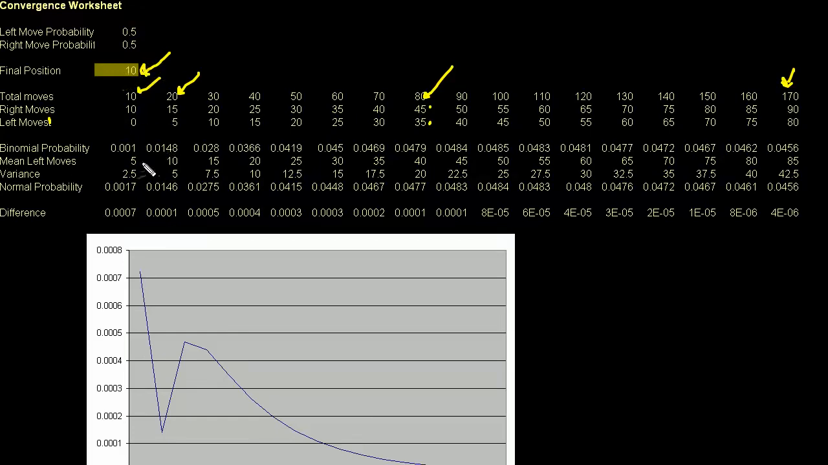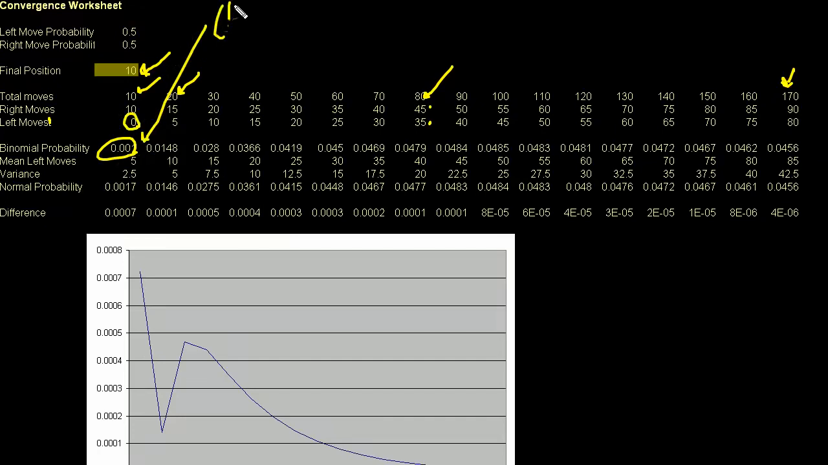And what I want to show you is that as you take more and more moves, the normal distribution becomes a better and better approximation for the binomial distribution. So right here, this calculates the binomial probability, just the way we did it before. And you could look at the cell to figure it out. This says 10. I use left moves as a success. So this is 10 choose.